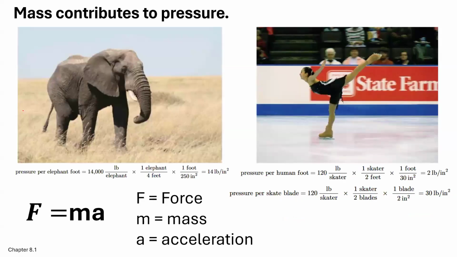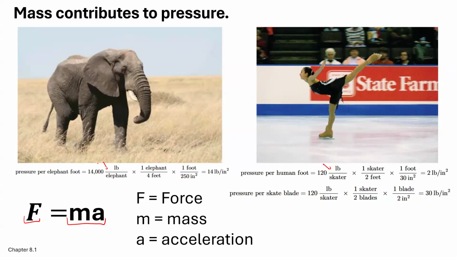All right, so mass contributes to pressure. This big old elephant, 14,000 pounds, per elephant. This skater looks like 120 pounds per skater. But force is mass times acceleration. So the greater the mass, the greater the pressure.